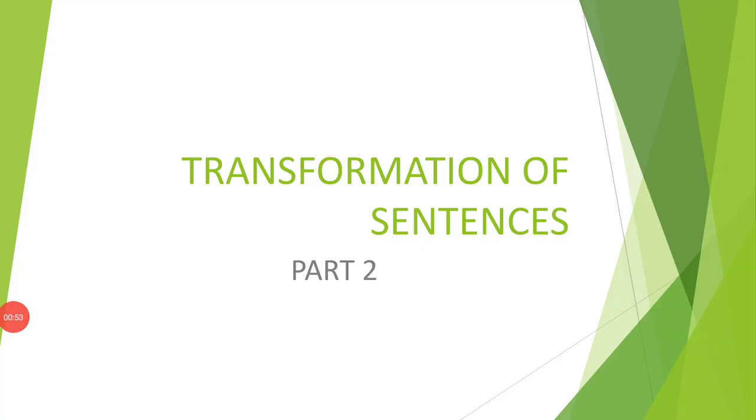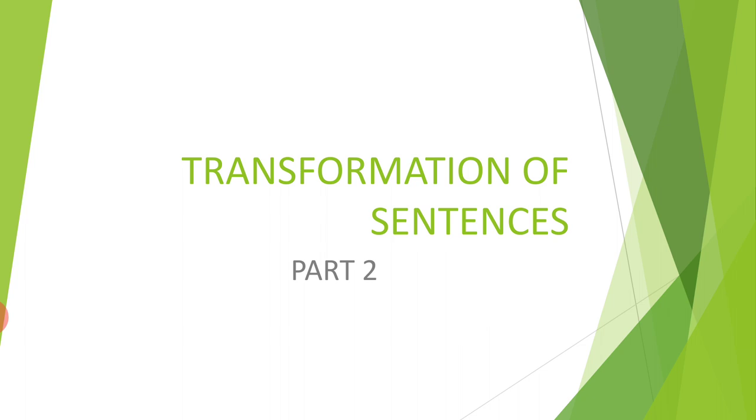Okay, transformation of sentences part 2. In our first part we discussed our basic concepts regarding transformation of sentences, like adjective clause or relative clause, adverb or adverbial clause, noun clause. Then what is a simple sentence, compound sentence, complex sentence, how you have to change it without changing the meaning, what is a dependent clause, what is an independent clause, and how they work in a particular sentence.